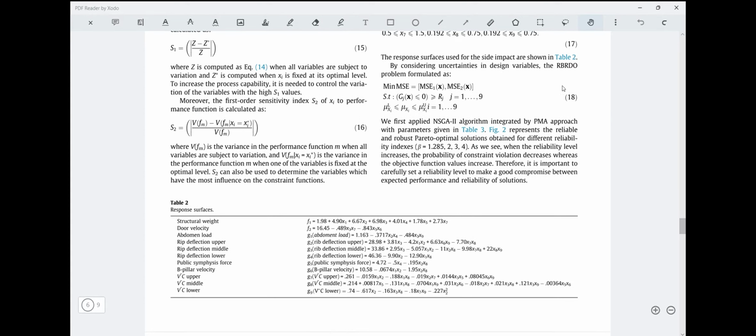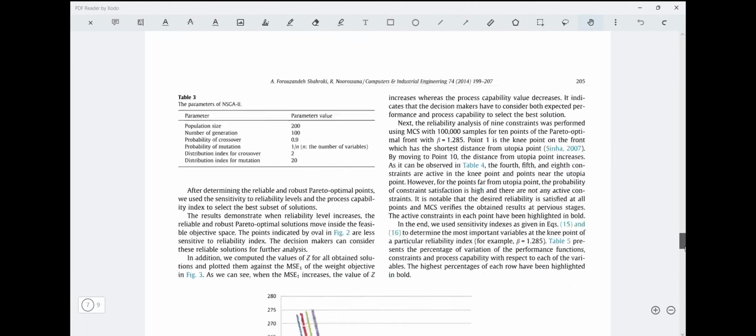We approach it by considering uncertainties. Our problem formulated with RBRDO is this. Now we apply our NSGA-II algorithm integrated with the PMA approach, with parameters that are listed in table 3.